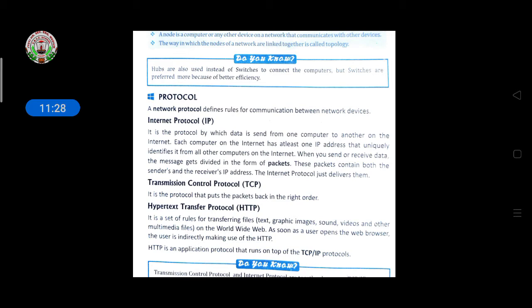How it works: each computer has at least one IP address, and that IP address is uniquely identified. Uniquely identified means each computer has its own identification number, and that number should be a unique number. Then it receives and sends data. The message gets divided into packets. If you are sending a message, that message should be sent as packets, and those packets contain both the sender and receiver IP address, and it will send and receive with the help of this.